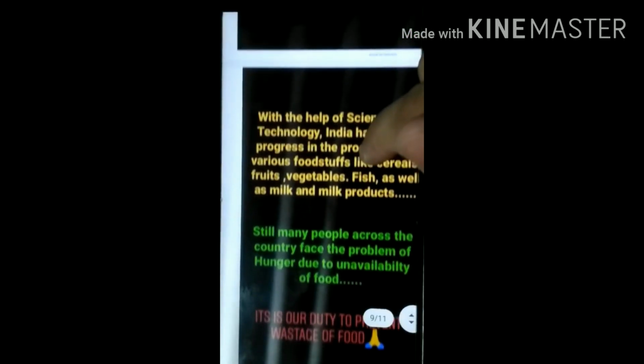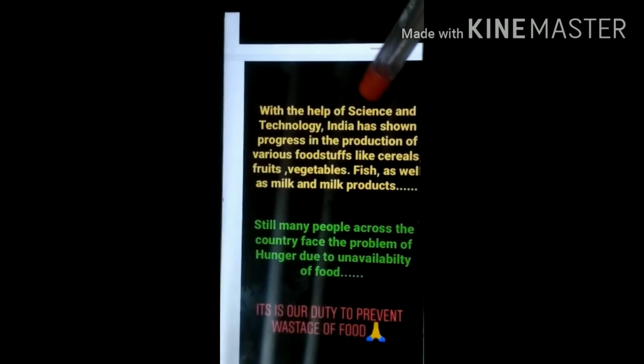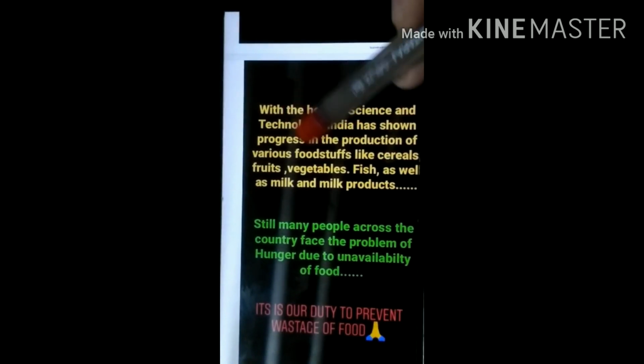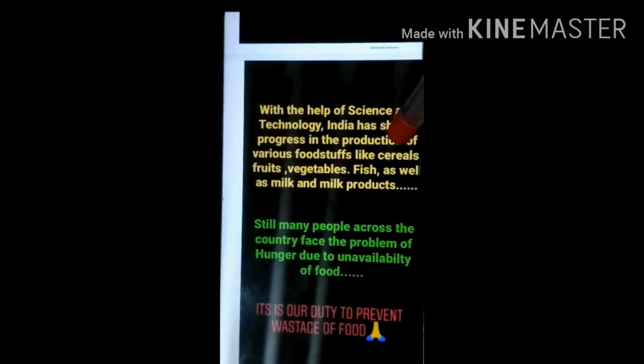Now, as you all know, with the help of science and technology, India has shown so much progress in the production of various foodstuffs like cereals, fruits, vegetables, fish, as well as milk and milk products.